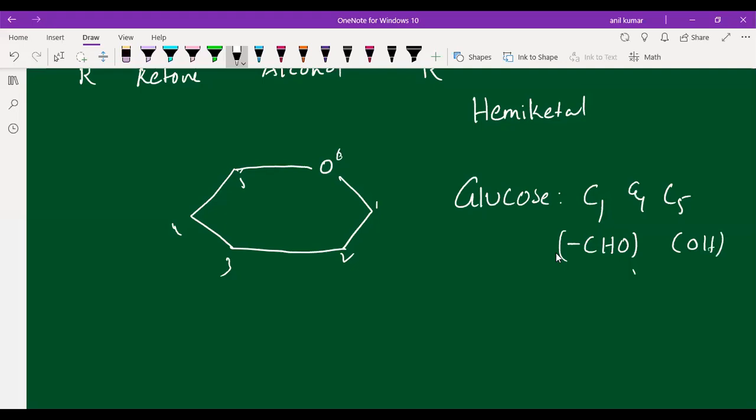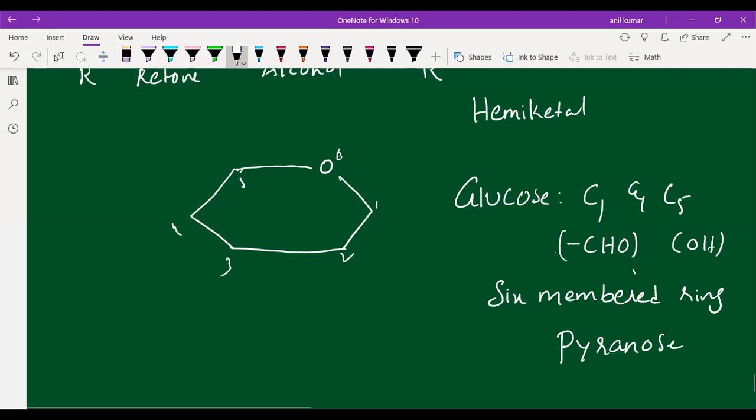And which type of ring are we going to get? A 6-membered ring. When the C1 carbon reacts with the C5 carbon, we get a 6-membered ring. What are we calling that ring? We are calling it the pyranose structure, because it has a similar structure to what you are seeing in the figure.